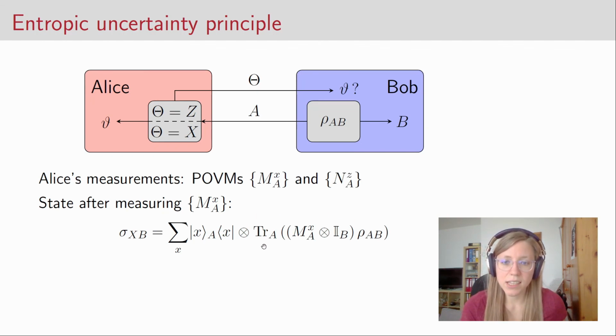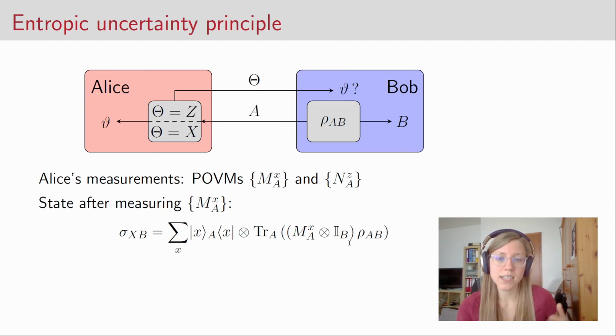So the state we have here on the right is actually the state that Bob holds after Alice has done her measurement, and the state on the left describes the measurement outcome that Alice got. And we sum over all the POVM elements, so over all the outcomes that Alice can get.